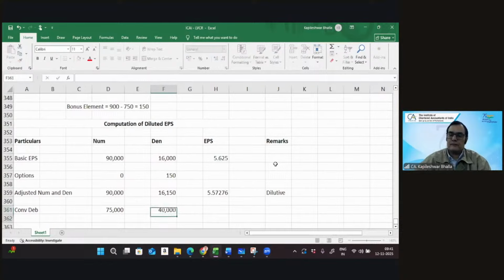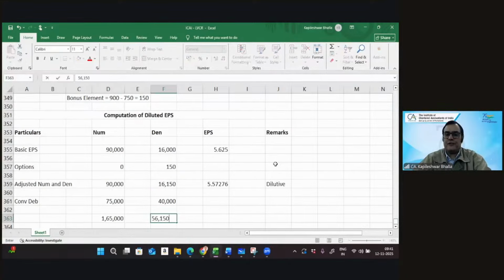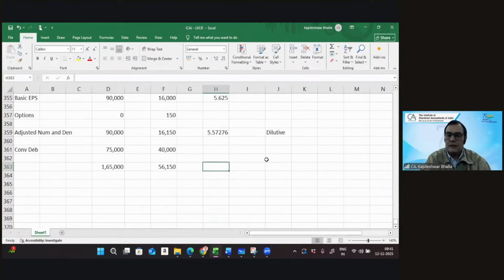Let's again get the adjusted numerator. That's, I think, 165. And that's, I think, 56,150. Let's again get the EPS. EPS has substantially gone down. So I think this is undoubtedly dilutive in nature.